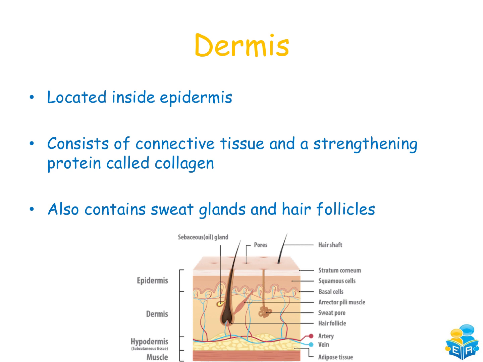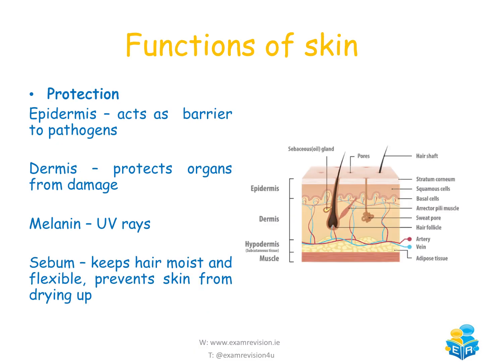Again, the hair erector muscle, which you can see just here, is what will contract if we are a little bit too cold. It will pull the hair up to make sure that it's standing upright so it can trap air to keep us warm. But for the dermis layer, this is more towards the center inside the epidermis layer: connective tissue, sweat glands, hair follicles. This is all here. Now, functions of the skin, what does it actually do?